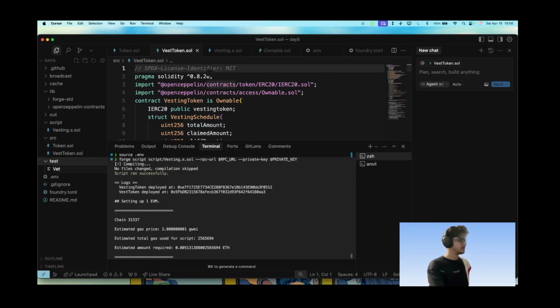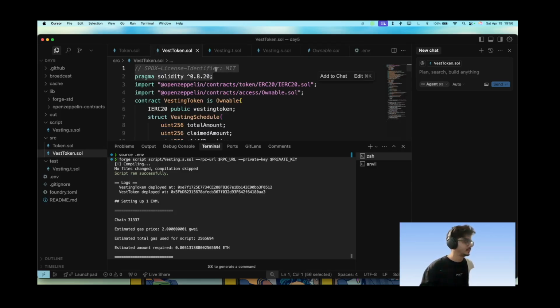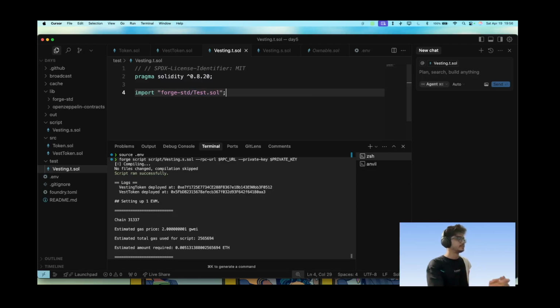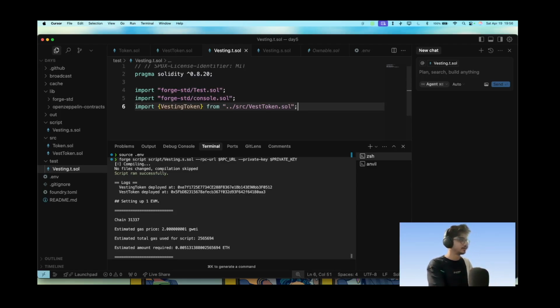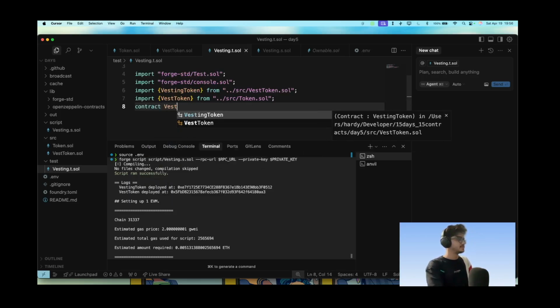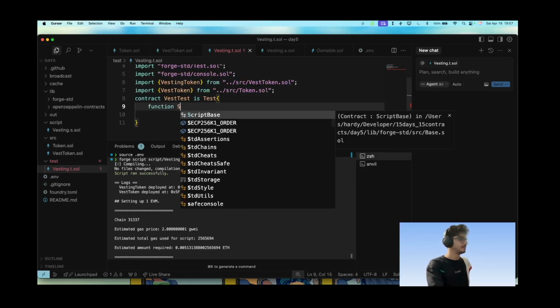So vesting.t.sol, which will be the test script. Let's copy these things here so we do not have to write them again. Import Test.sol, now console.sol also, so that we can use vesting token and vest token. Now contract VestTest is Test, and let's write a setup function for them.